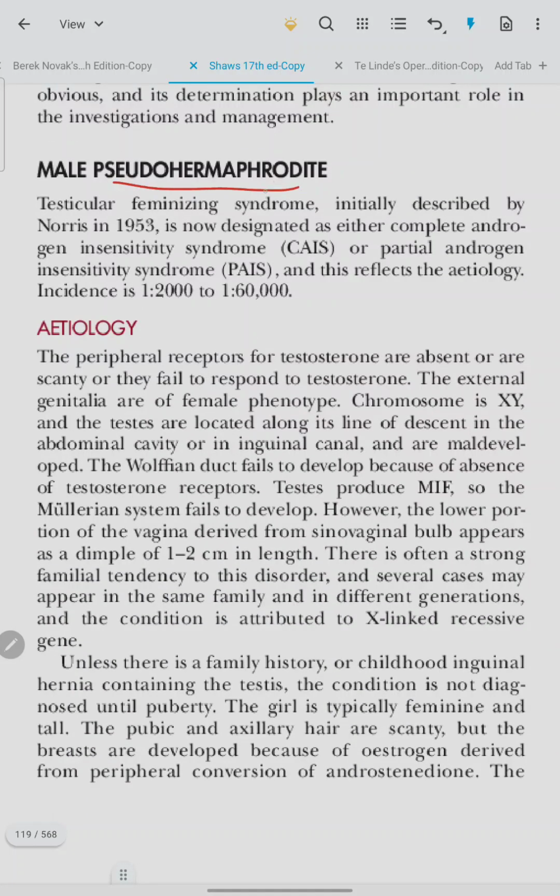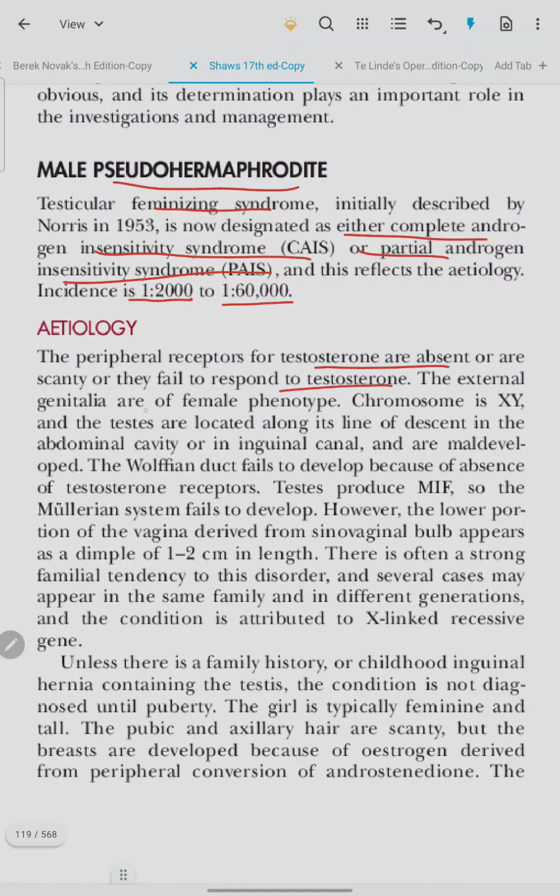Male pseudohermaphrodite. Testicular feminizing syndrome is now designated as either complete androgen insensitivity syndrome or partial androgen insensitivity syndrome. Incidence is 1 in 2000 to 1 in 60,000. Etiology: the peripheral receptors for testosterone are absent or scanty, or they fail to respond to testosterone.